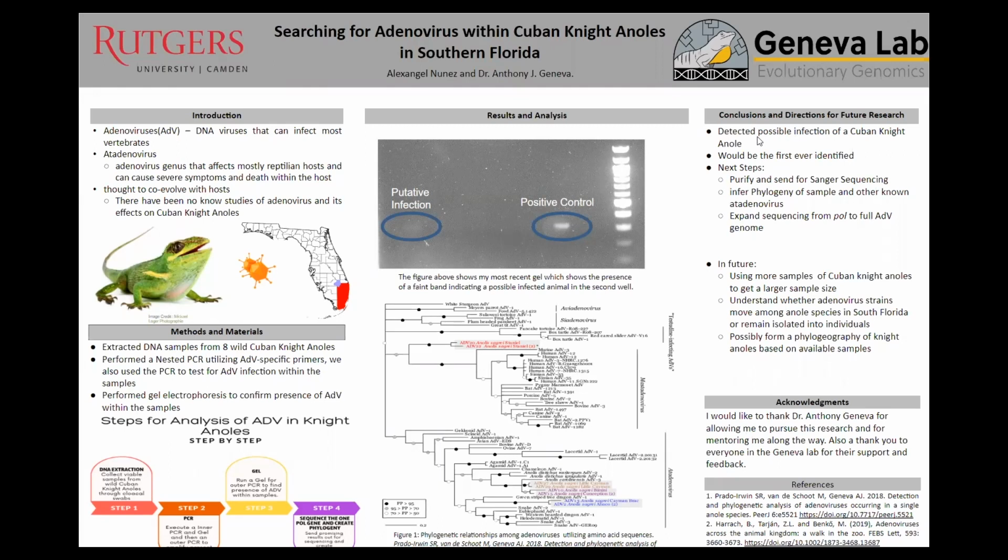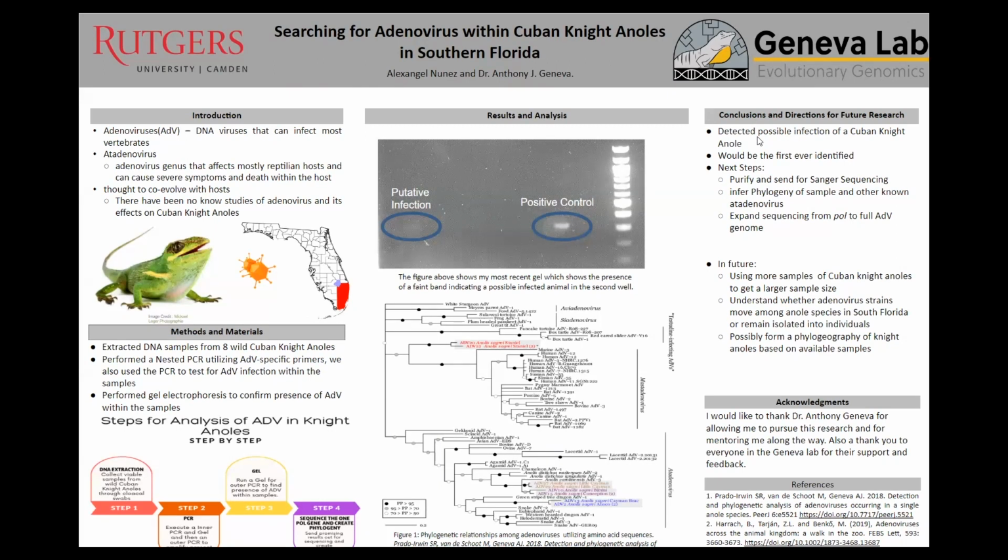It's an adenovirus genus that affects mostly reptilian hosts and can cause severe symptoms and death within the host. It's thought to co-evolve with hosts and horizontally transfer, which has been shown in recent studies. There have been no known studies of adenovirus and its effects on Cuban anoles.